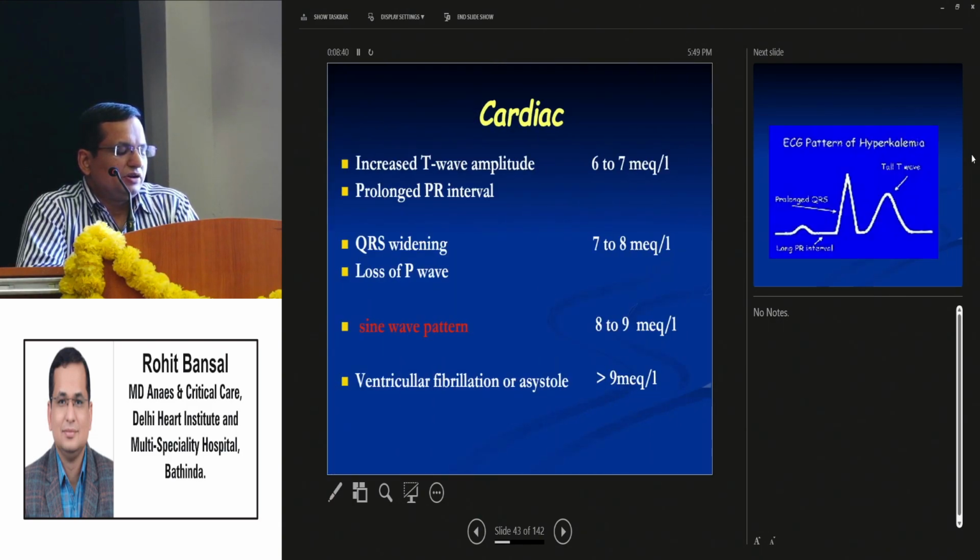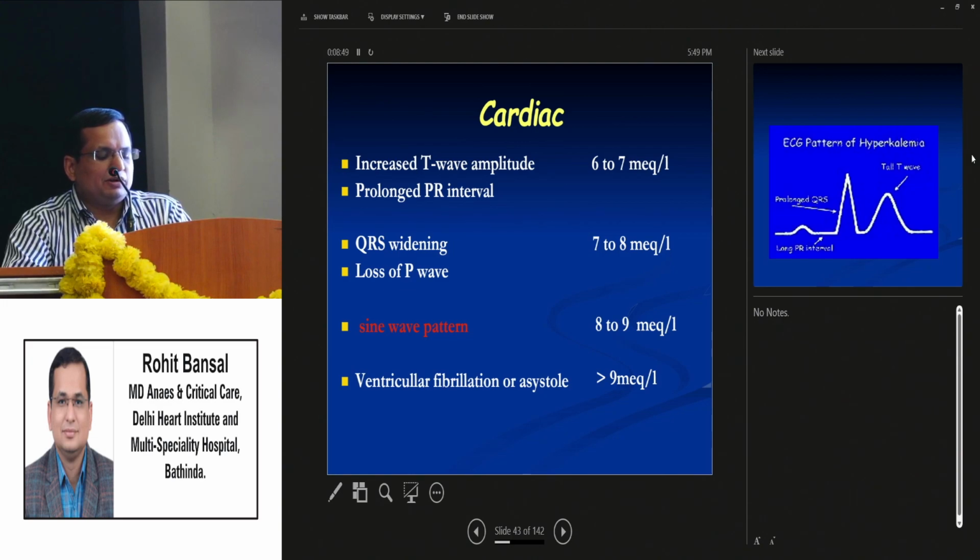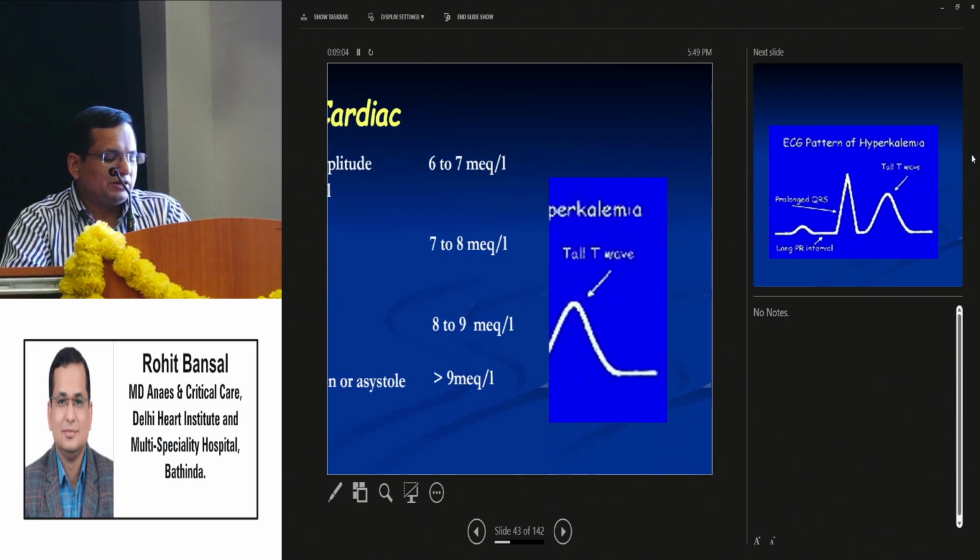And CVS features depend upon the value of potassium in the blood serum. Increased T-wave amplitude comes up when the values are 6 to 7 milliequivalents per liter, with a long PR interval. QRS widening and loss of P-wave occur when the values are 7 to 8. Sine wave pattern at around 8 to 9. And ventricular fibrillation or asystole when the values are more than 9.